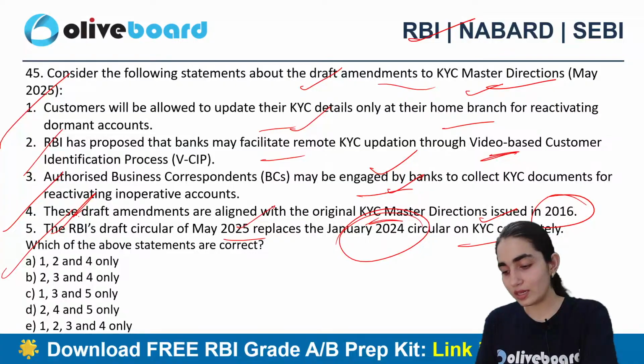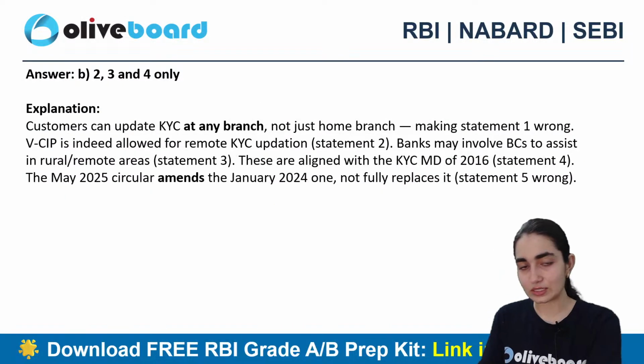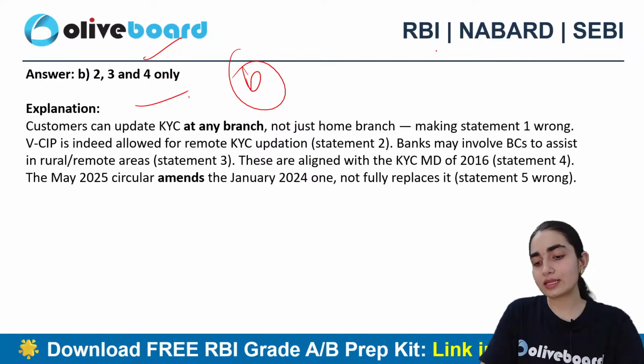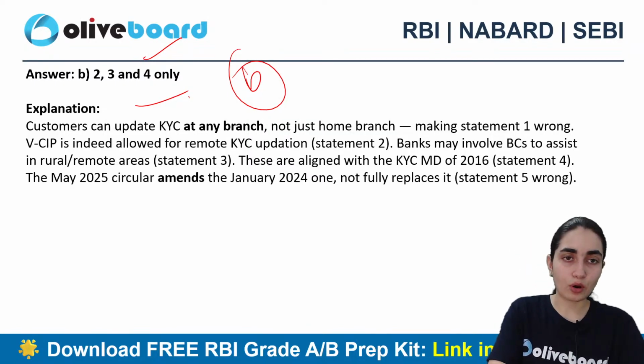Okay, E. Anyone else who wants to answer this question, or is this only one person? Where has John gone? Nikhil? Which one is the correct answer? All right. So B is the correct answer, which is 2, 3 and 4 only, right? You can clearly see the other information about it as well.